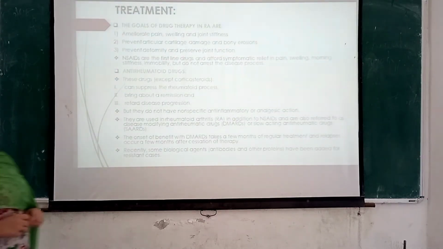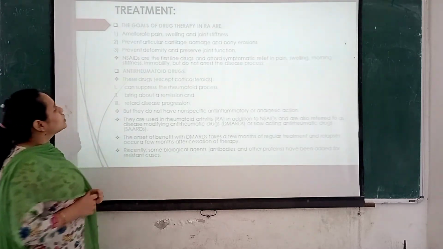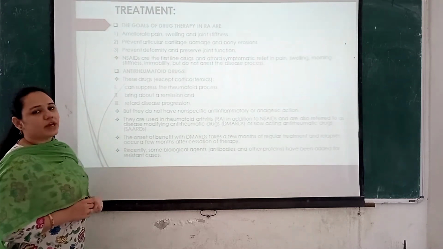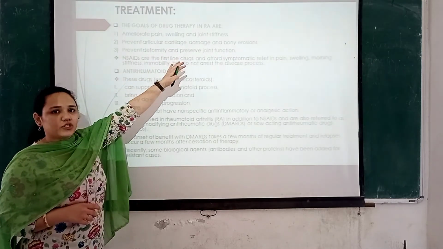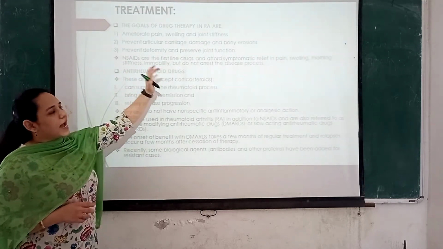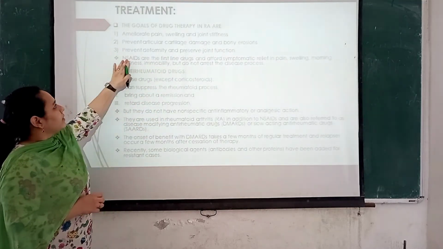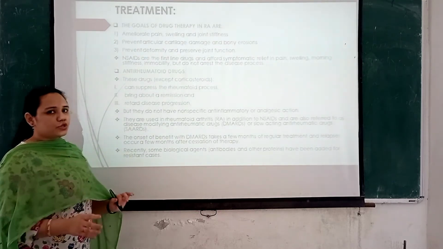Coming to the treatment, what are the goals in the treatment of this disease? The goals of this therapy are to reduce the pain, swelling and joint stiffness, to prevent articular damage and bone erosions, and then to prevent deformity and to preserve the joint function.